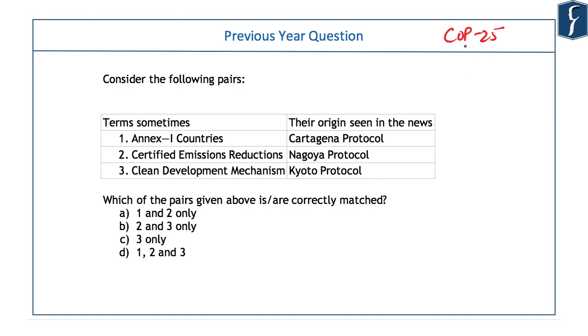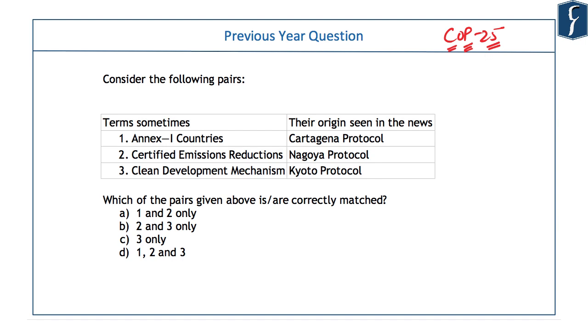Signatories to UNFCCC are called parties, and their meeting is the Conference of Parties. In December, they met for the 25th time. The main agenda of the meeting was to finalize the carbon emission reduction mechanism under the Paris Agreement. But unfortunately nothing was finalized and everything was pushed to COP26.